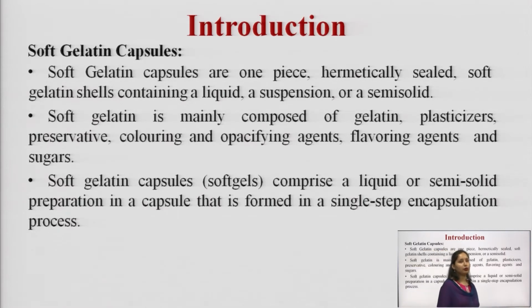Soft gelatin capsules comprise liquid or semi solid preparations in a capsule that is formed in a single step encapsulation process. So, basically they are one piece hermetically sealed capsules, mainly used for enclosing liquid or semi solid preparations.